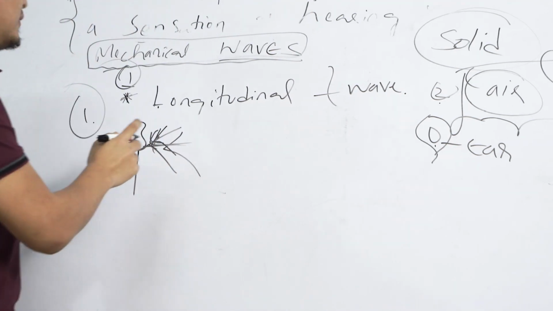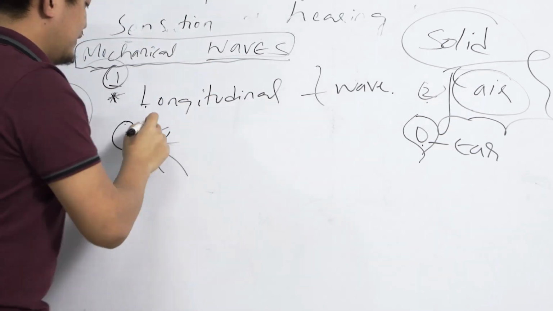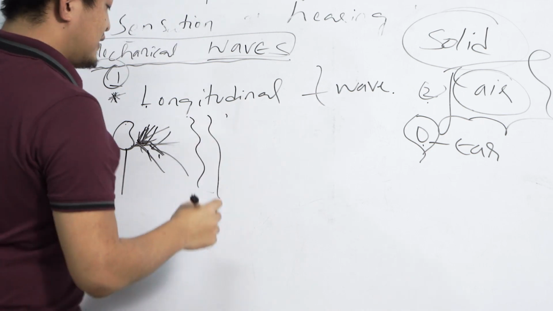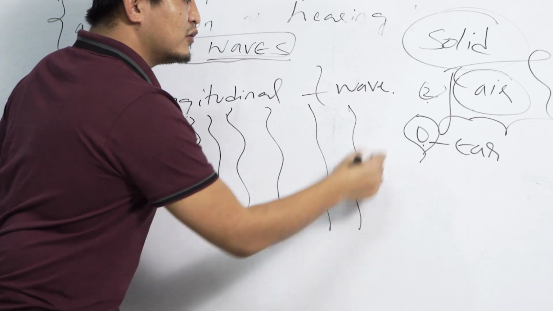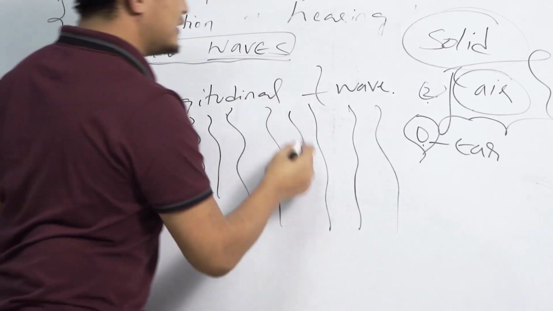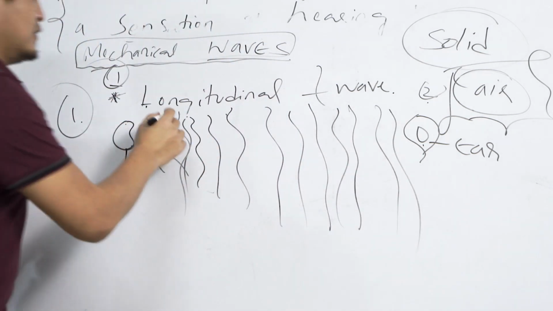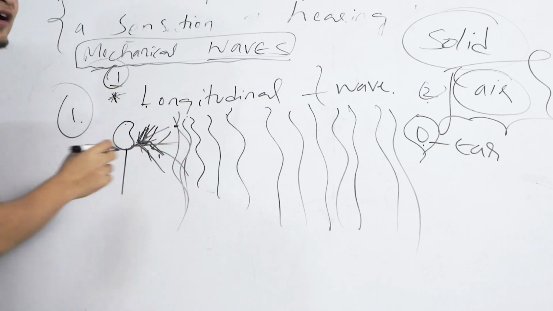Clear? So whenever he speaks, like I have said, there are air molecules present here. Let's take the example that these are all air. As soon as he speaks, they vibrate, okay?